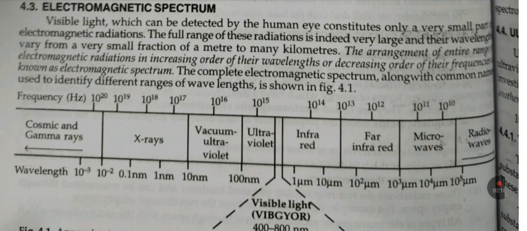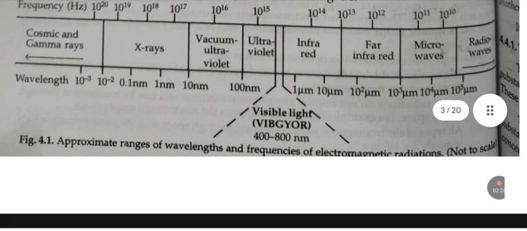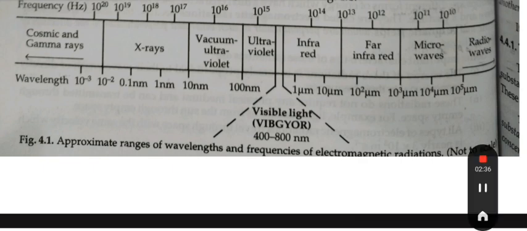The complete electromagnetic spectrum, along with common names used to identify different ranges of wavelength, is shown in figure 4.1. This figure shows the approximate ranges of wavelength and frequencies of electromagnetic radiation.